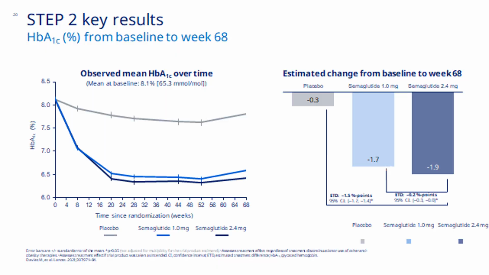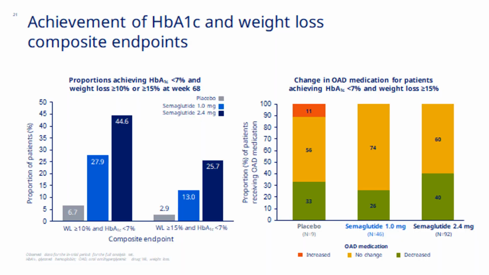HbA1c, as I told you, semaglutide, the GLP-1 receptor analogs, are one of the most potent anti-diabetics. Therefore, patients on 1 mg semaglutide or 2.4 mg semaglutide had an HbA1c reduction of almost minus 1.7 to minus 1.9. But semaglutide 2.4 showed beautiful results in the composite outcomes. That means people who were able to reduce 10% of their body weight and also have an HbA1c of less than 7 was seen in 45%.